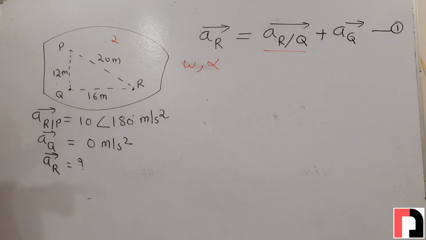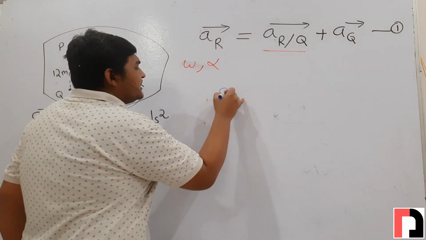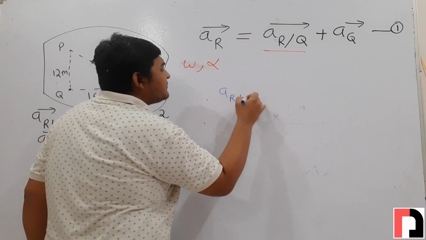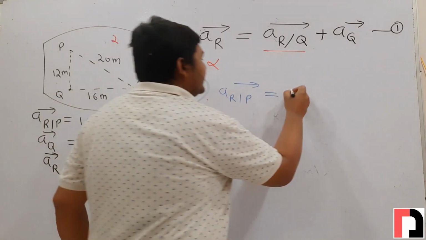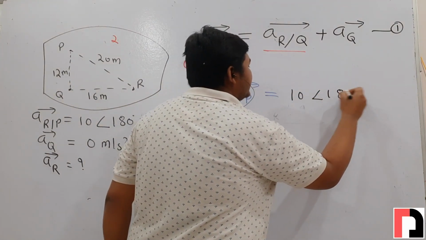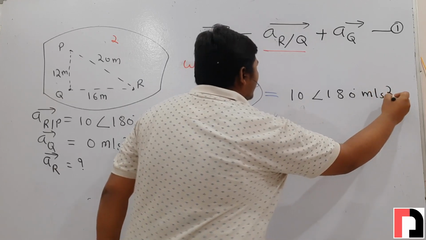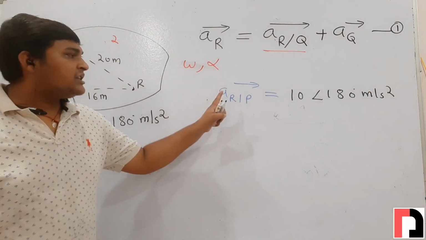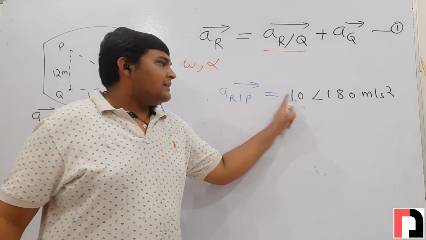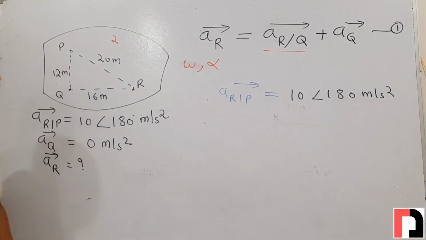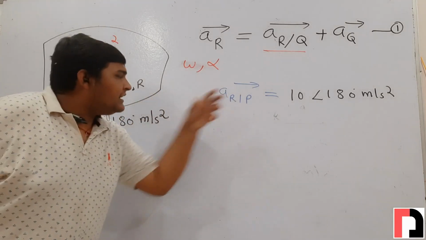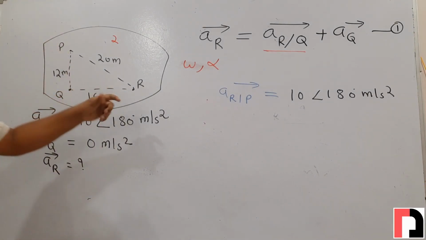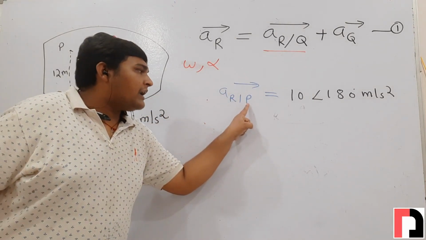For that, one more piece of information is given in the problem. What is given? In the question it is given: acceleration of r with respect to p, and its value is 10 at an angle of 180 degrees, meter per second square. Now here r is a point of link 2 and p is also a point of link 2, and we know the relative acceleration between r and p.